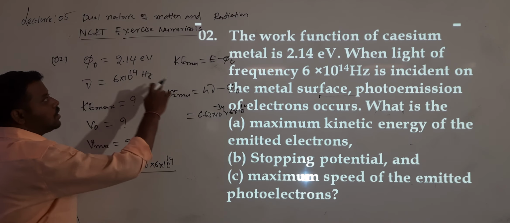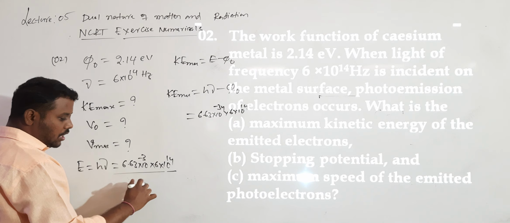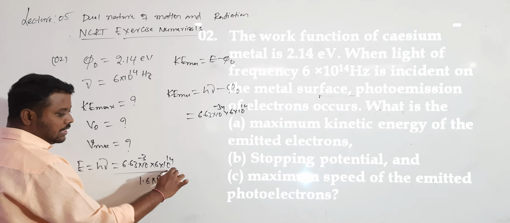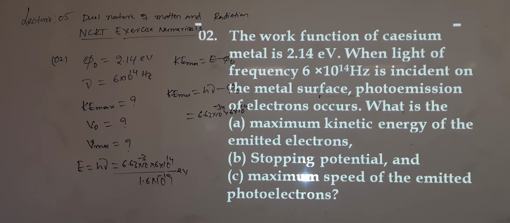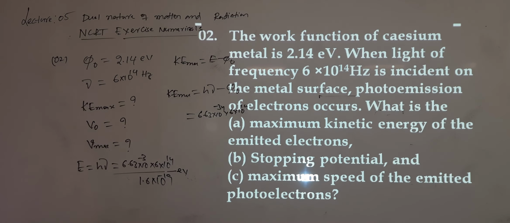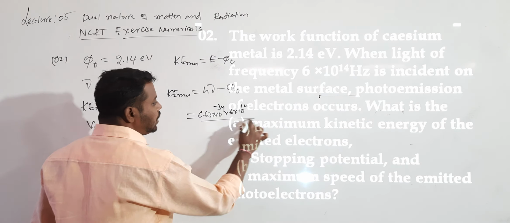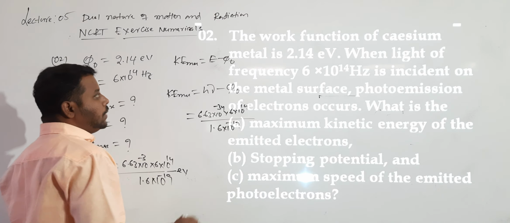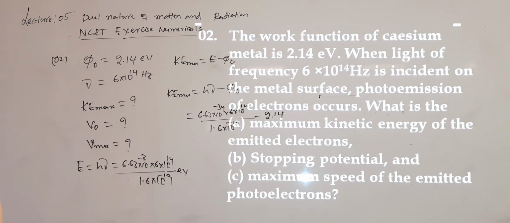But here the work function is given in electron volt. If I want this also in electron volt, I should divide with 1.6 into 10 to the power of minus 19. So this answer is in electron volt. Why should we divide with 1.6 into 10 to the power of minus 19? To convert joules into electron volt. Minus phi naught value, 2.14.